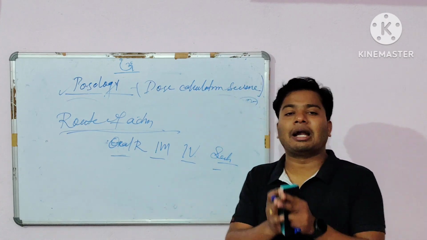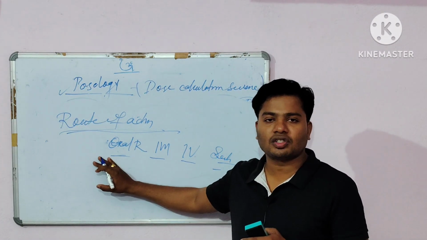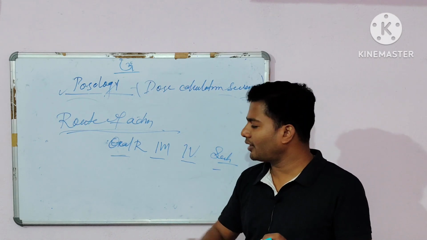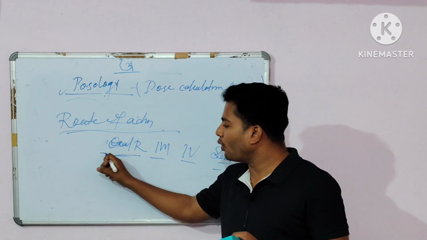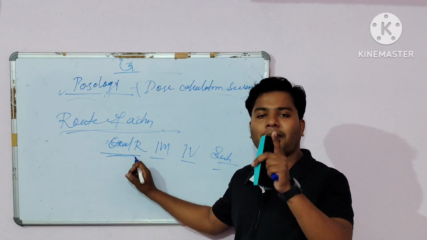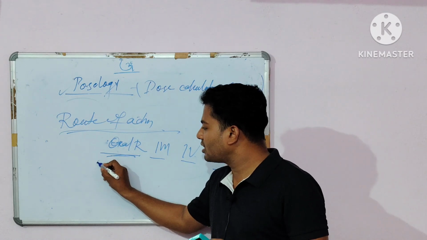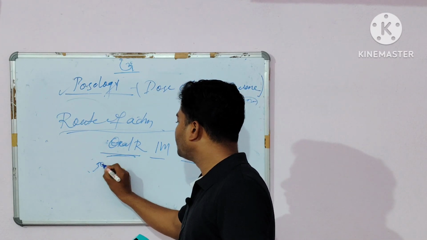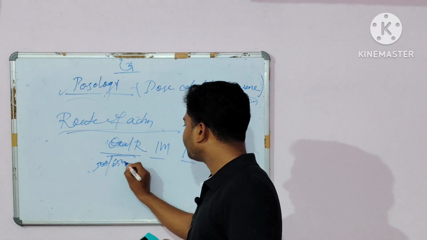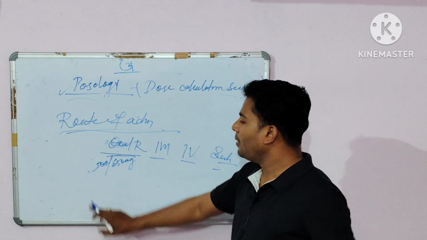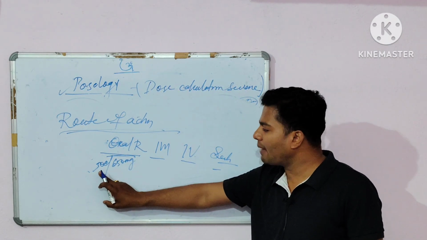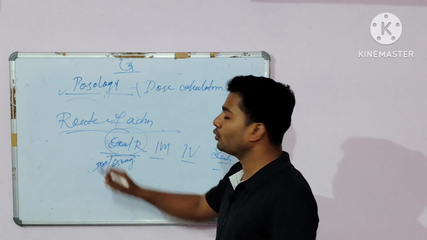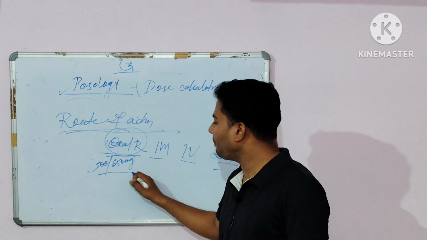So when you have to administer the paracetamol tablet, in which route do you have to administer it? That is the oral route. In the oral route, you have to administer the paracetamol tablet, that is 500 mg or 650 mg. That is the tablet.